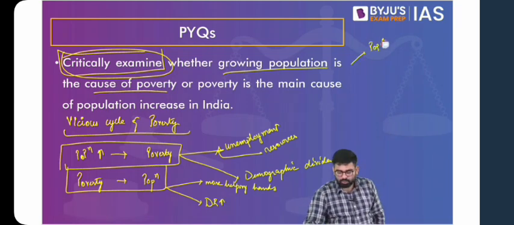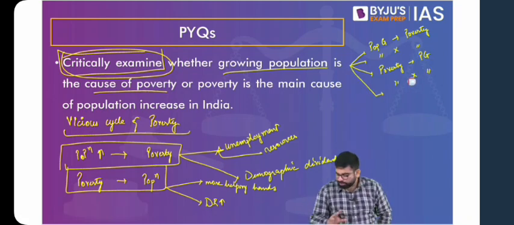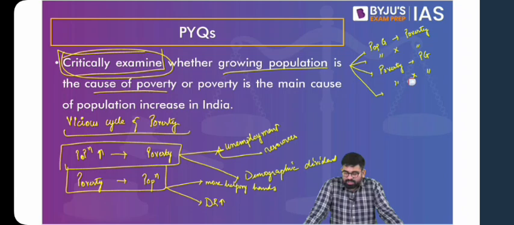But the only thing is you have to realize what the question is asking, you have to understand the demand of the question. Because generally everyone tends to talk about the vicious cycle of poverty and look at just these two dimensions. But we have to critically examine this relationship between population growth and poverty. So the question asks us to analyze how population growth leads to poverty and how poverty leads to population growth. But they have asked us to critically examine this relationship. So that's why it led us to make 4 dimensions here.